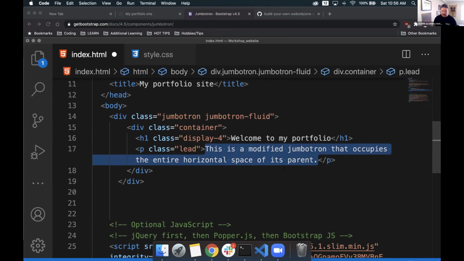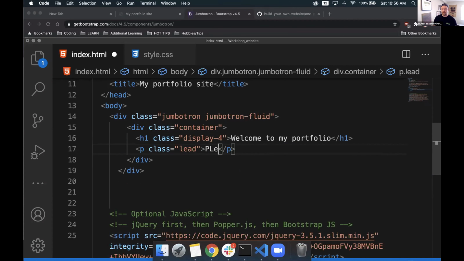Since we're building a portfolio site, I think everything that's going to be below my header section is going to be galleries perhaps of some cool art or whatever I might be working on. So please enjoy my portfolio gallery below.